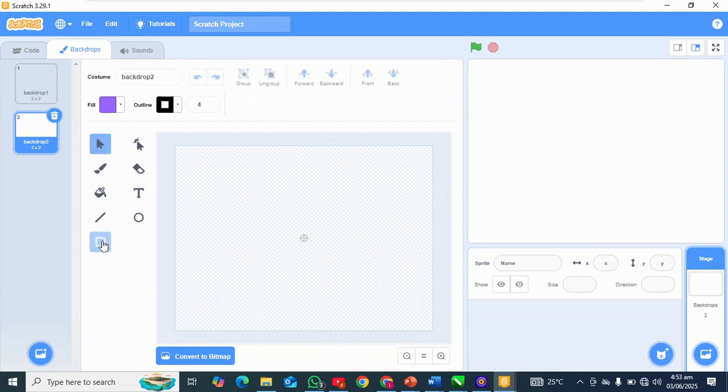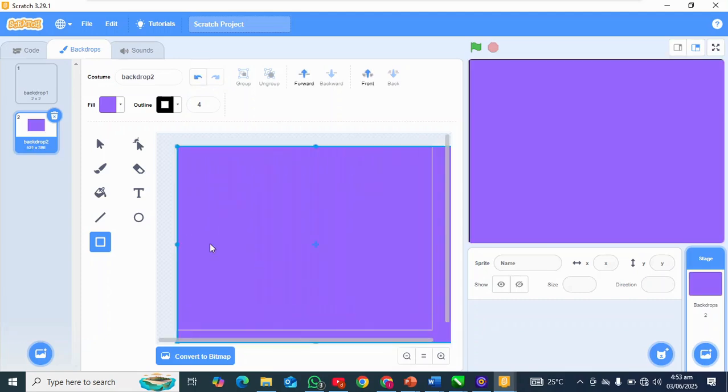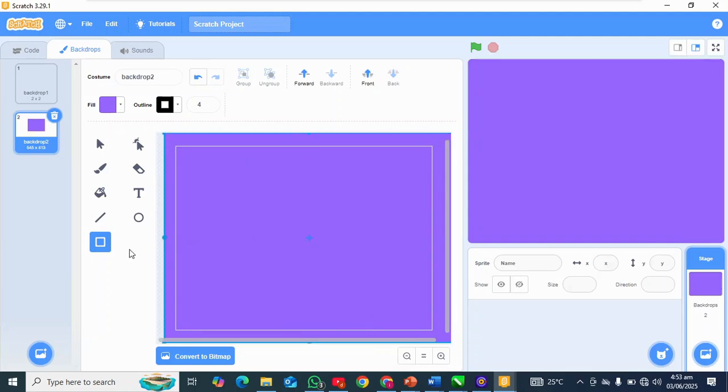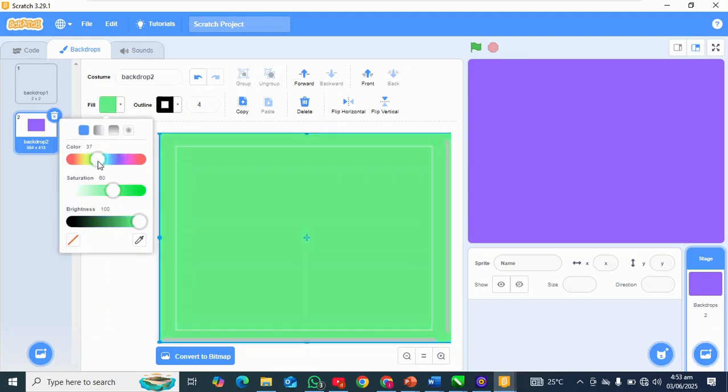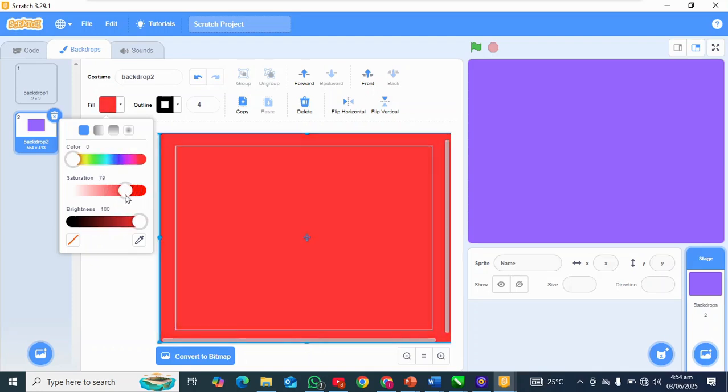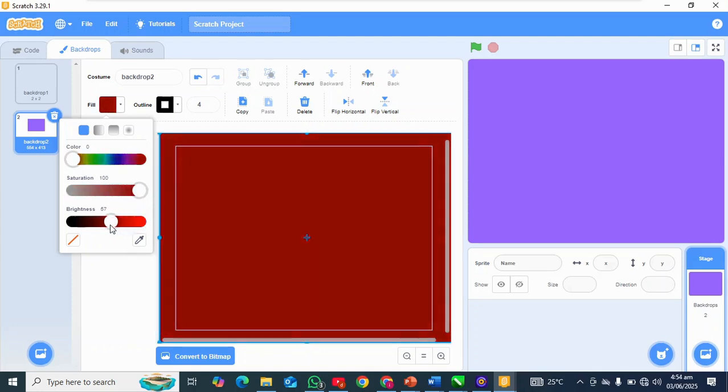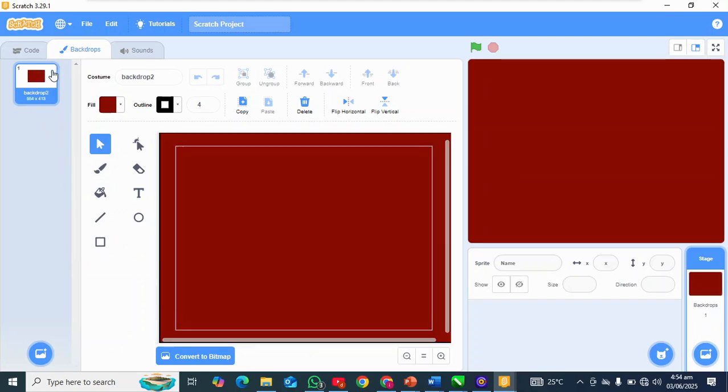Alright, so I'm going to draw a rectangle to cover the backdrop. So next, I'm going to apply fill color to this rectangle. So I'll click on the select tool and then come to colors, and I'll just apply any of the fill colors to the rectangle. Alright, so I think this is okay. So I'll close this and I'll go back to code.